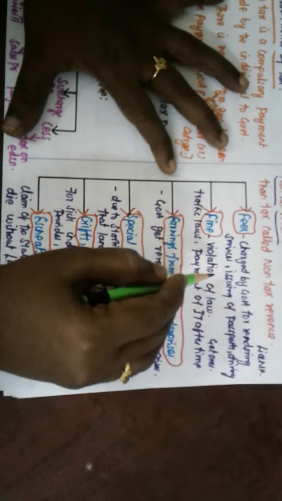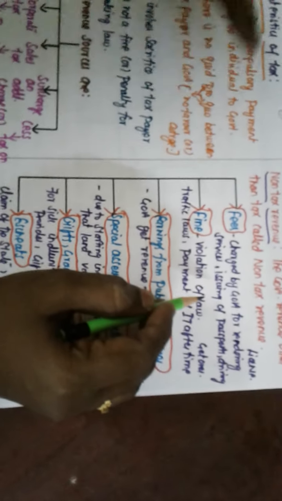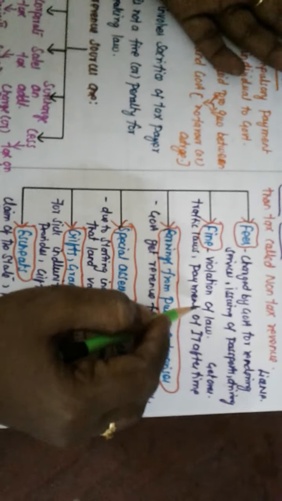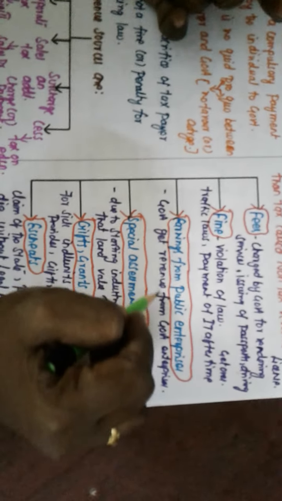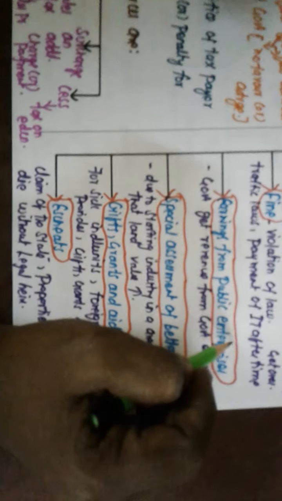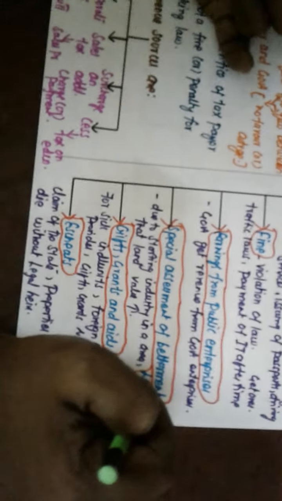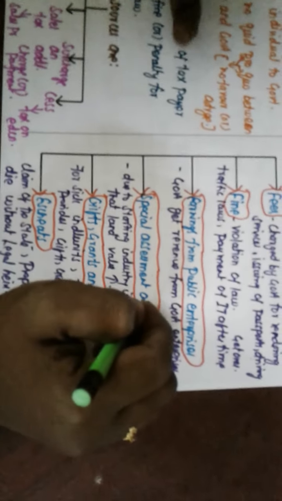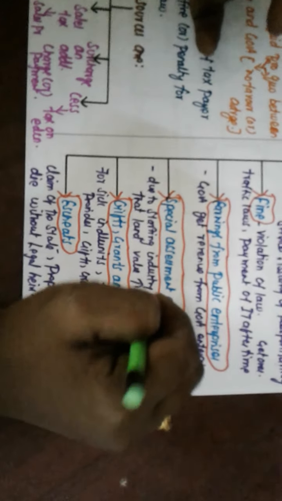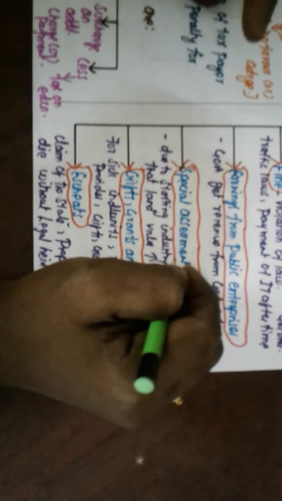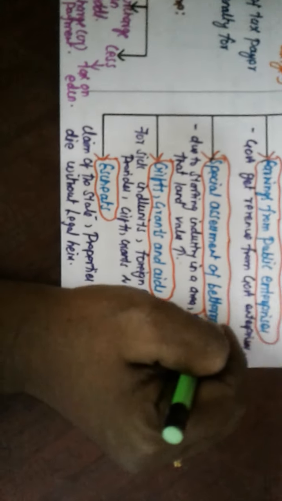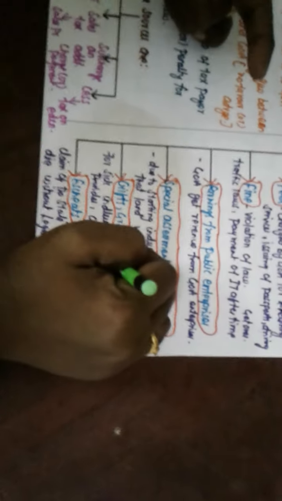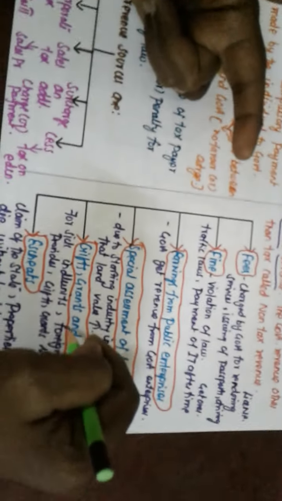Clear? Fine. If we do not abide by the rules and regulations, we are not obeying the rules and laws, at that time we have to be penalized. That is a fine. Earnings through public enterprises: the government also gets revenue from certain government enterprises. Special assessment or betterment levy: if in any one area the government or private people start industries, what will happen? The land price per square feet in that area will shoot up automatically. That is the special assessment or betterment levy. Gifts, grants and aids are given to any sick industrial units, and it is received by that particular industry.